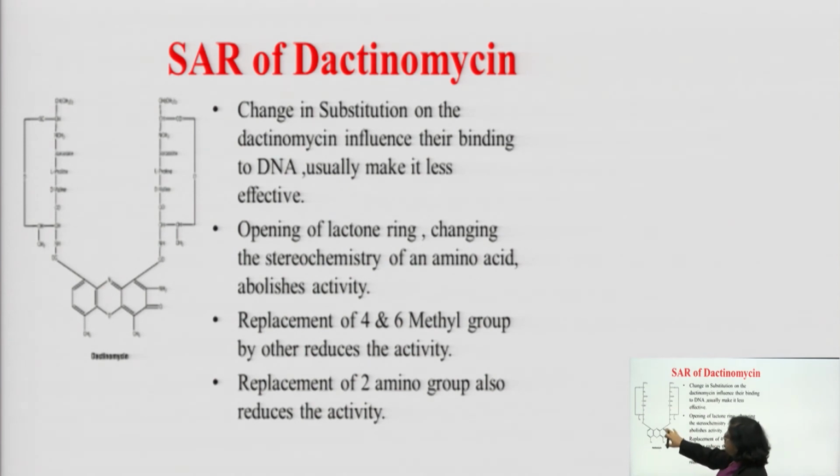Here you see the plain phenoxazone ring, and this is the amino acid sequence, peptide linkage is there, amino acid sequence, lactone ring is there.